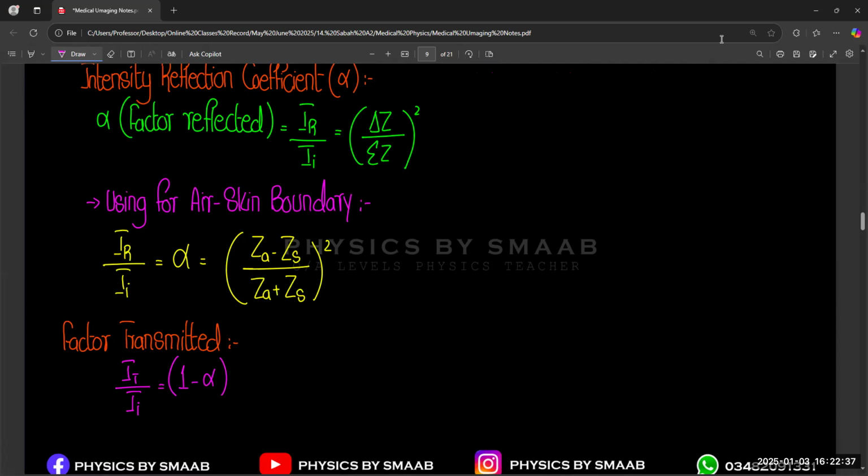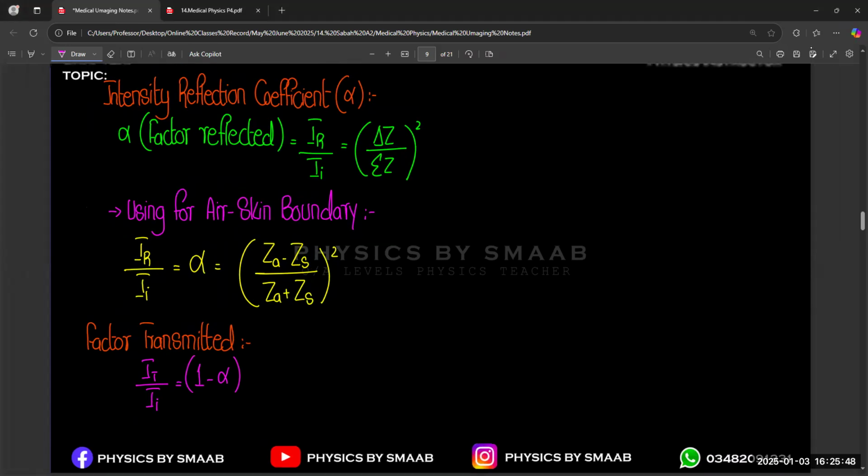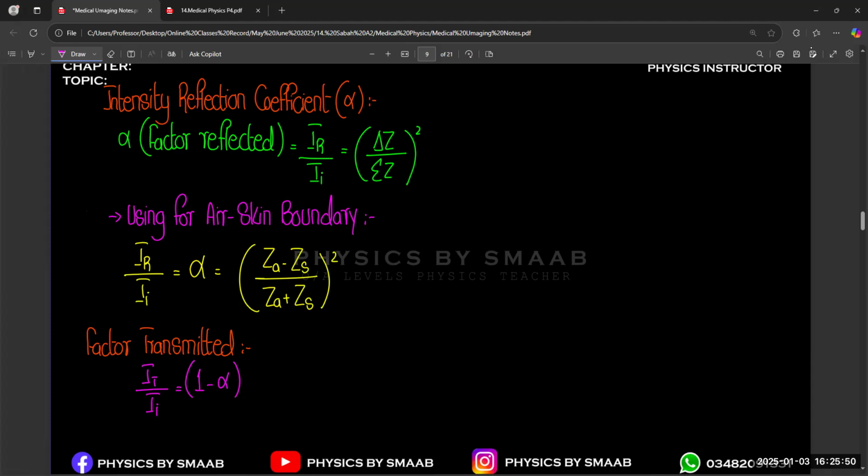Because normally we use the value 100% or 1. So out of 1, some part goes to reflection and the rest of the part we will get for transmission. So this is the factor for transmission.